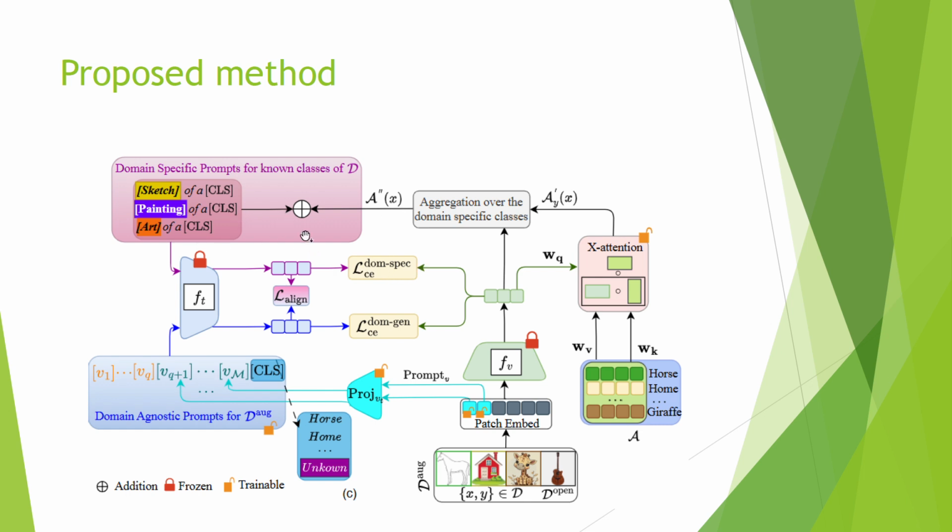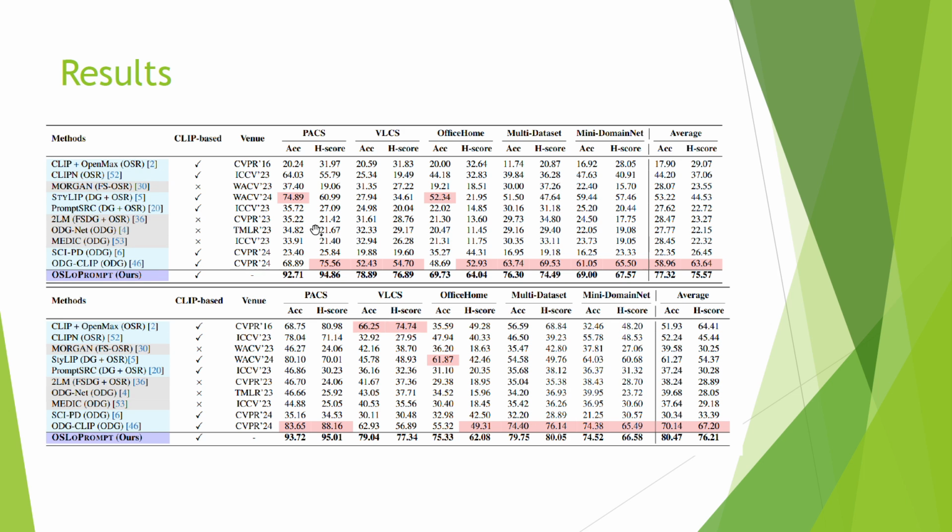And then we have the alignment loss, which is used to make sure that the domain agnostic prompt embedding is equidistant from the embeddings generated for each of the source domains. And this is our entire proposed setup.